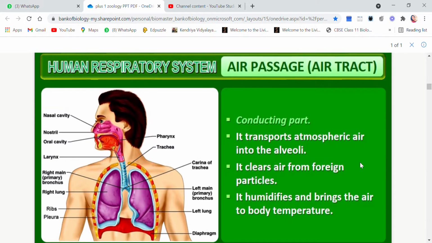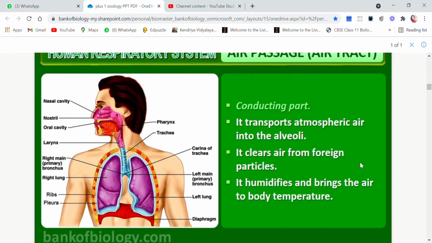As you see, the air passage or the air tract, this is the conducting part, because this is the part where the air, or you can say the gases, can be transported or conducted from one part of the body to the other. It transports atmospheric air into the alveoli. It clears the air from foreign particles because a lot of hairs or mucus is present in the air tracts. It humidifies and brings the air to body temperature.